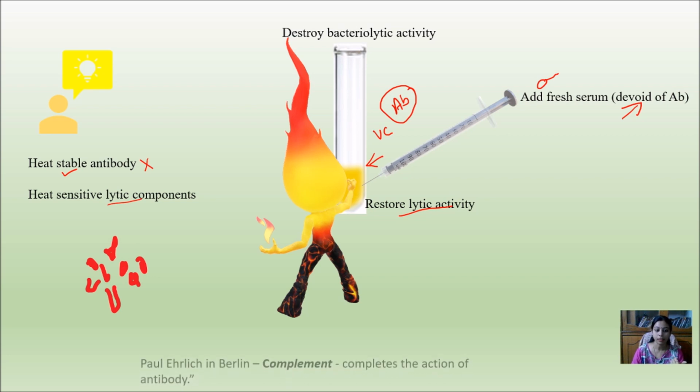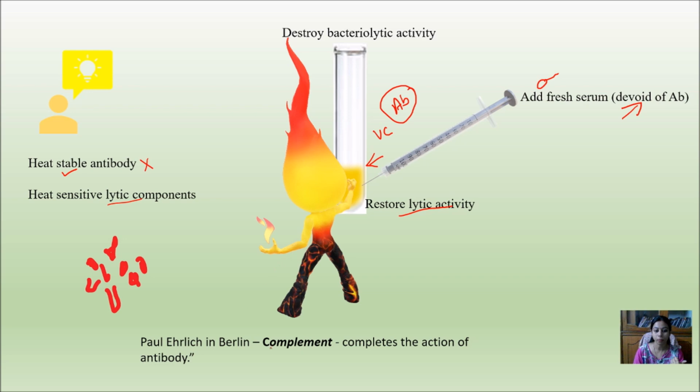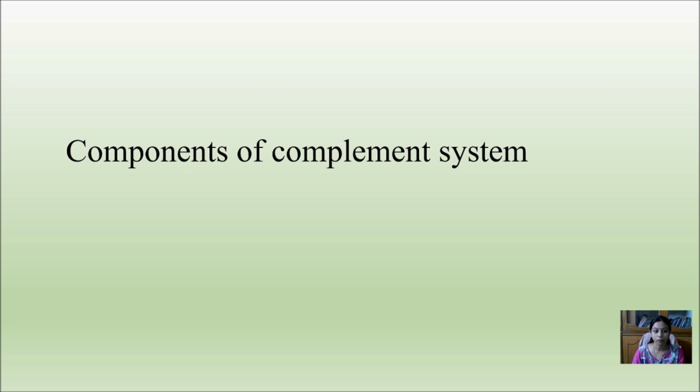Later on, this component was named the complement system by Paul Ehrlich in Berlin. So this was the whole finding of the complement system. Let's move to the second part, which is the components of the complement system.